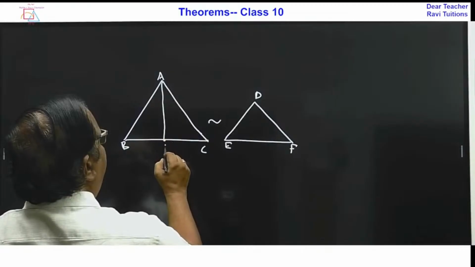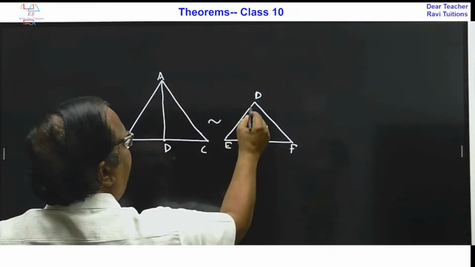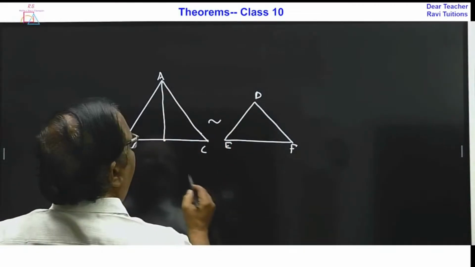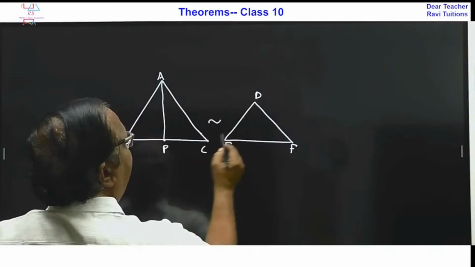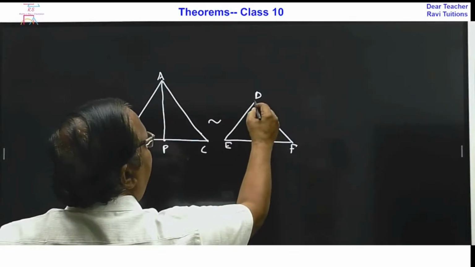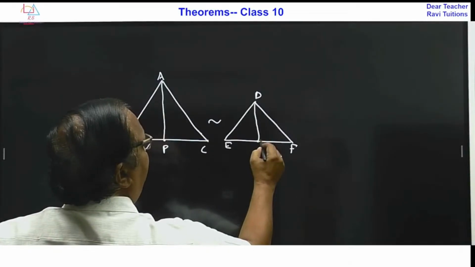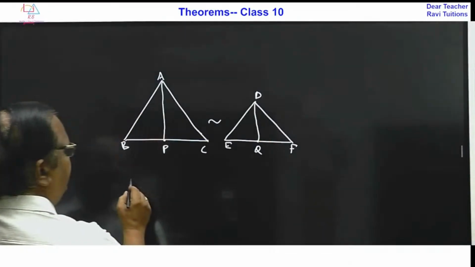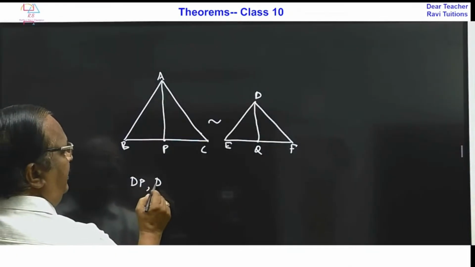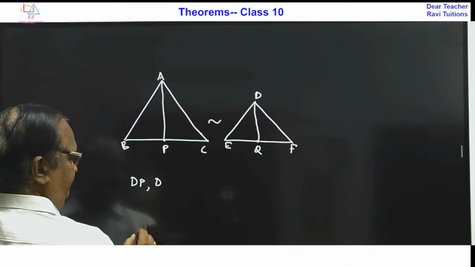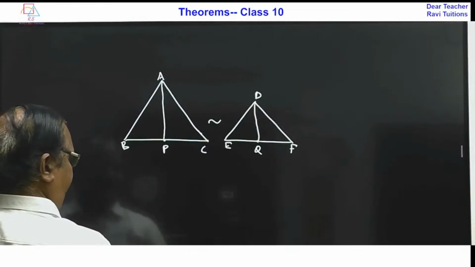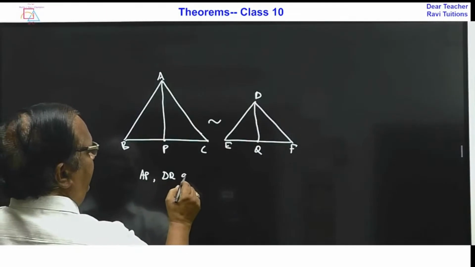This is a median, P, and this is a median, Q. So AP and DQ are medians.